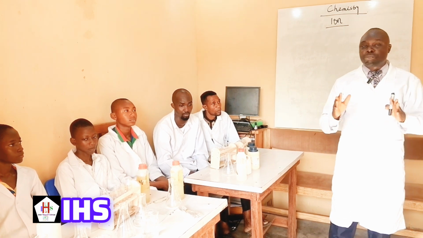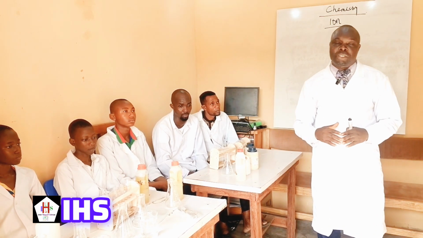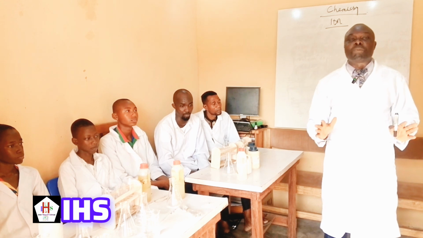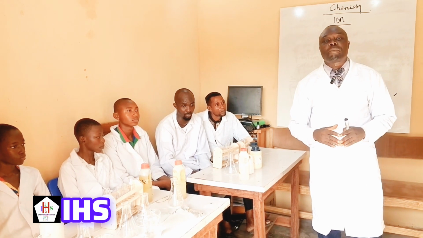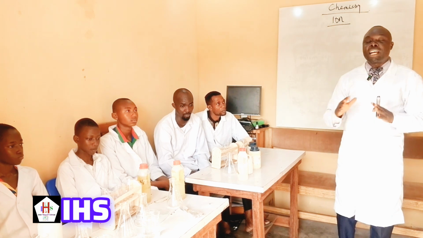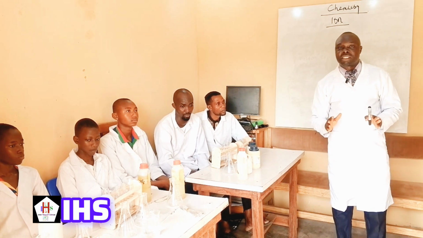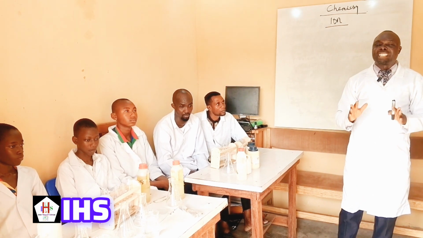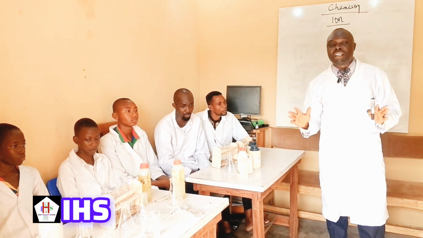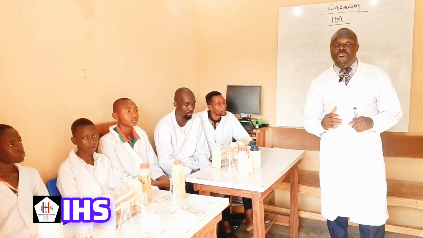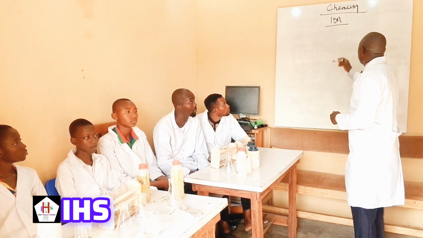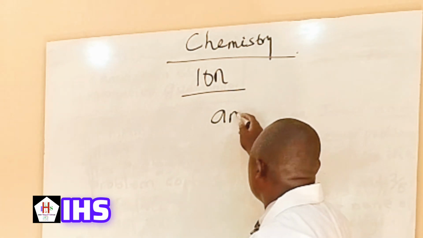So an ion is formed from atoms or molecules. A charged atom or a charged molecule is called an ion. When an atom gains an electron, it becomes negatively charged. In chemistry, such an atom that has gained an electron is called an anion.